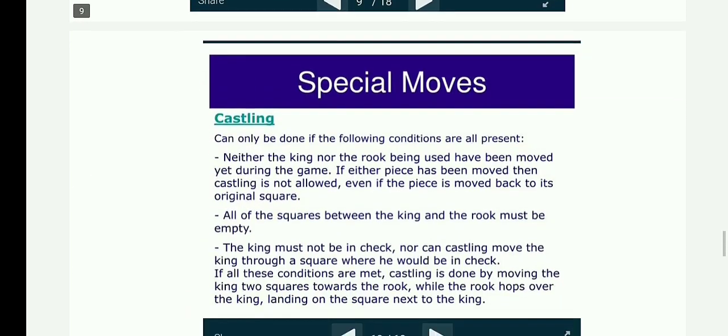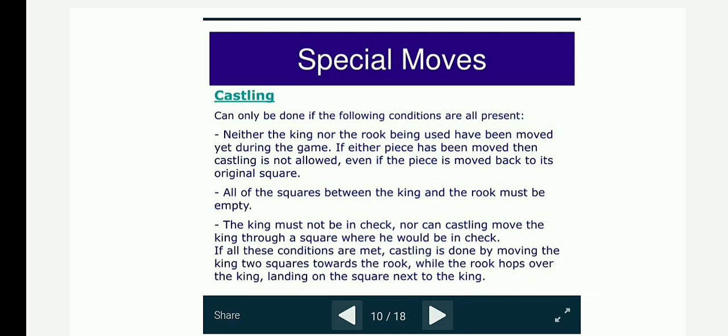Special moves: castling. Castling can be done if the following conditions are all present. Neither the king nor the rook being used have been moved yet during the game. If either piece has been moved, then castling is not allowed, even if the piece is moved back to its original square. All of the squares between the king and the rook must be empty. Once in every game, each king is allowed to make a special move known as castling.